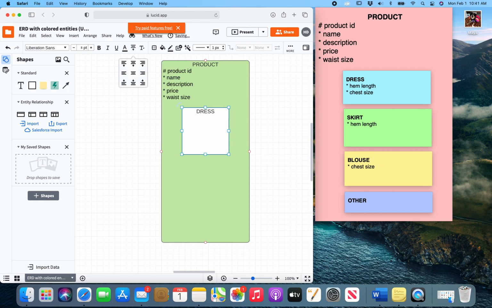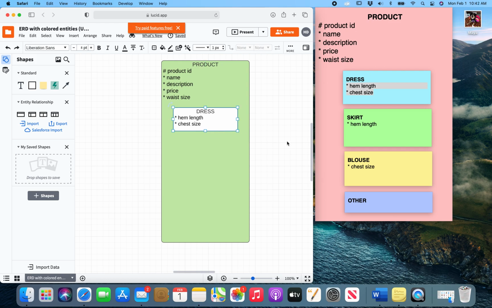And so we'll just start by creating our first subtype of dress. And I'm going to make that smaller. And then what you can do is finish formatting, and then you can resize it so that it's not super big, so that it's visually pleasing, like so.